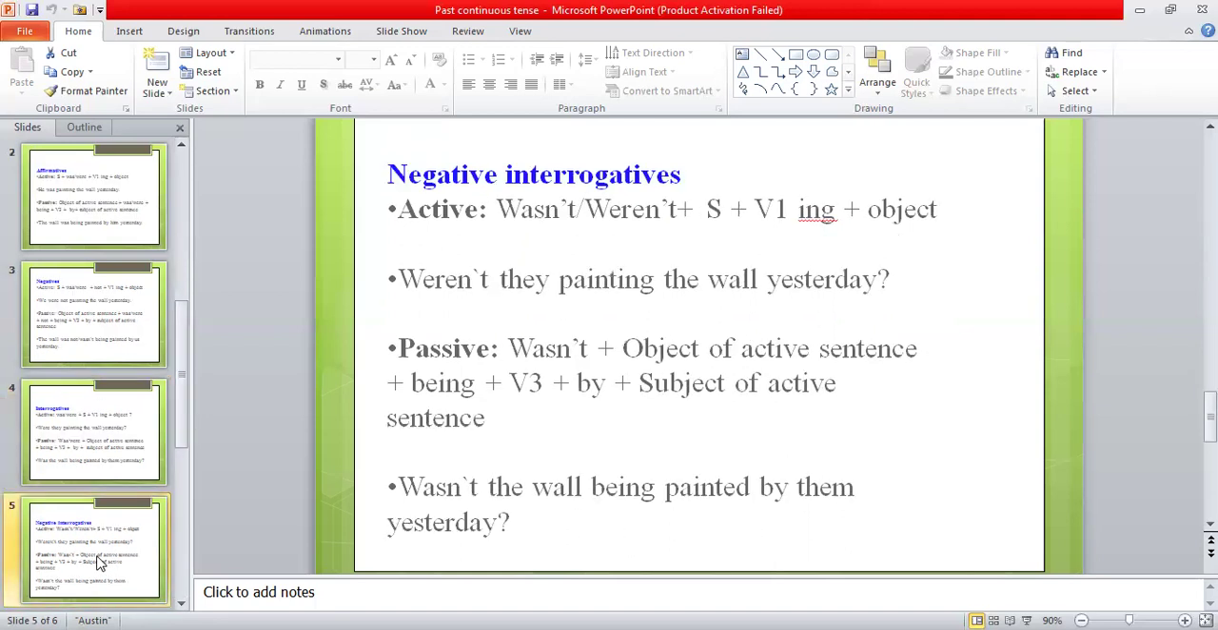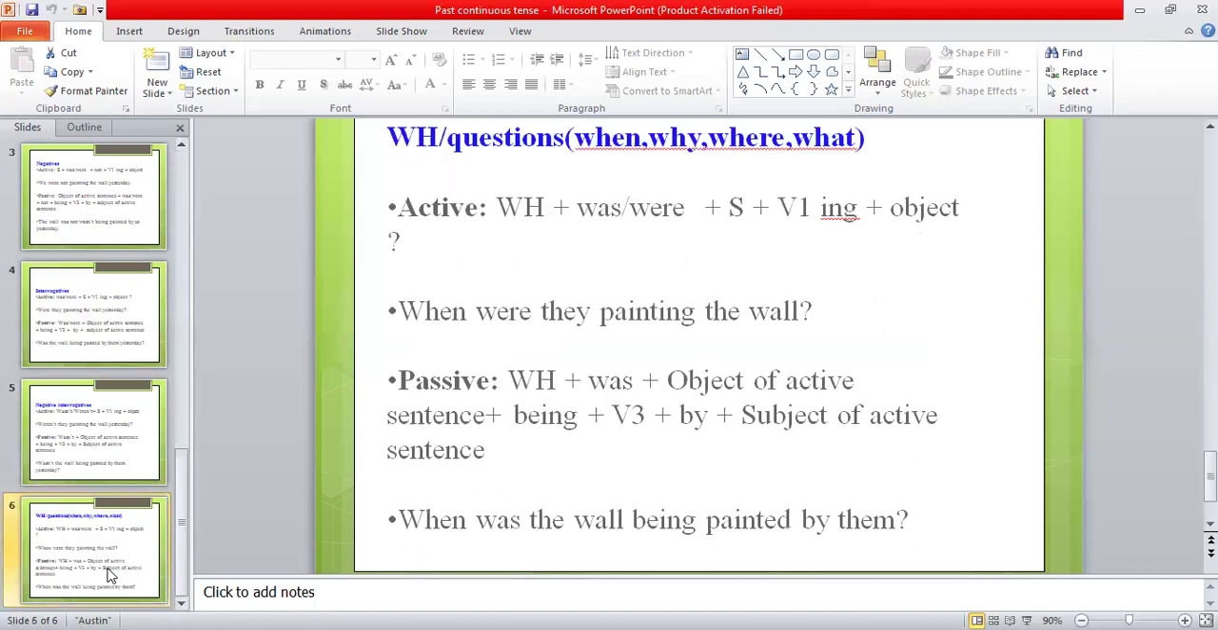Then sometimes we have negative interrogative sentences. Negative interrogative sentences means when we use not in the case of interrogative sentences. So these are the structure formulas which you are going to find in the sentence. And by applying the structure formula to the sentence, you can easily change it from active into passive. So it will not be a very difficult thing for you if you know the structure formula.